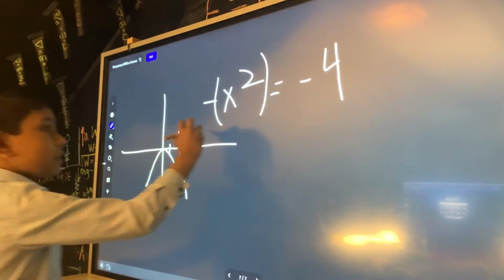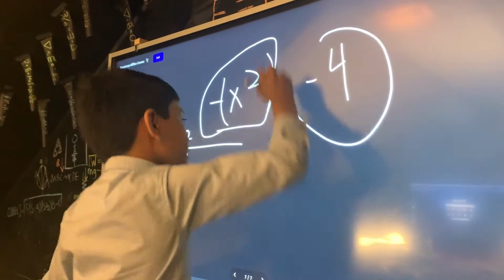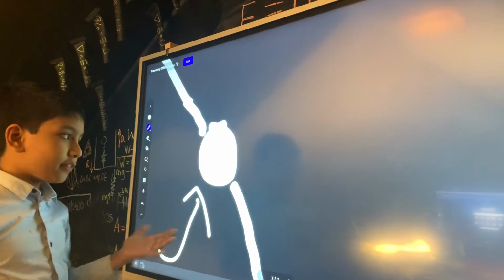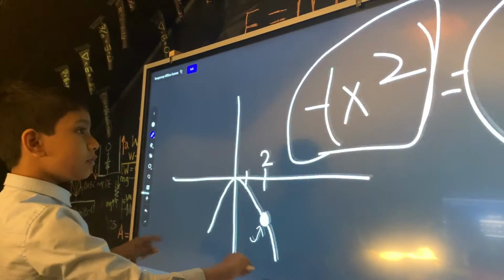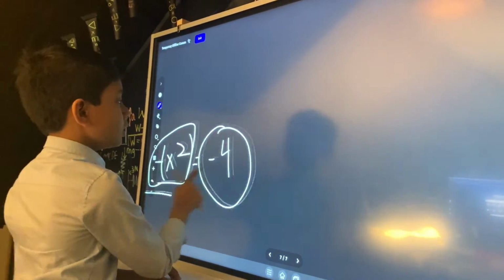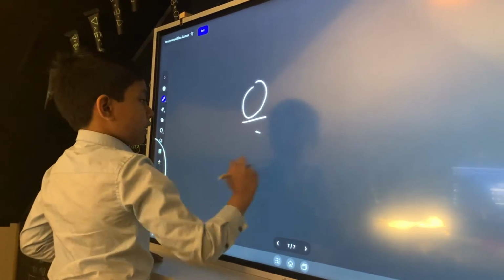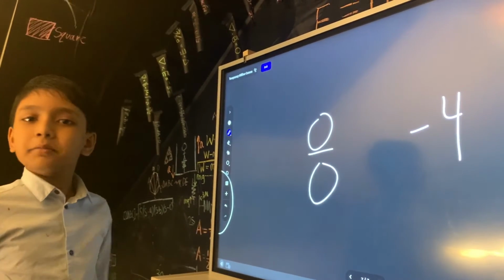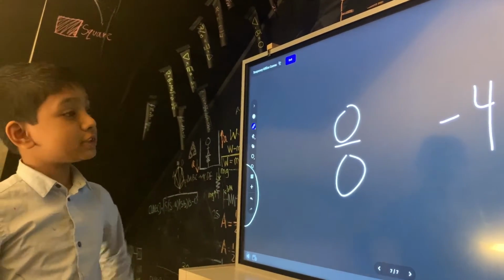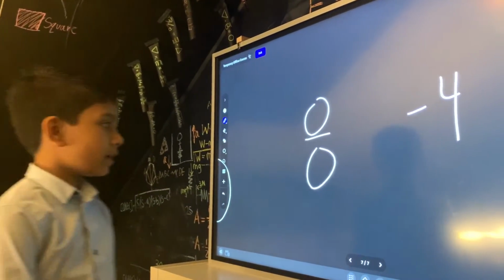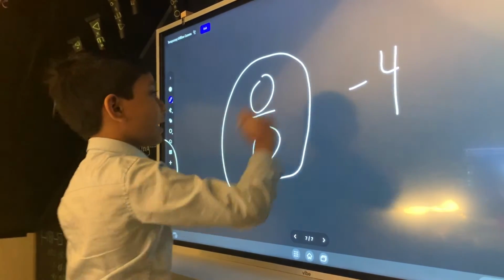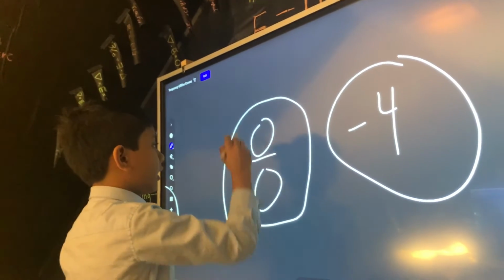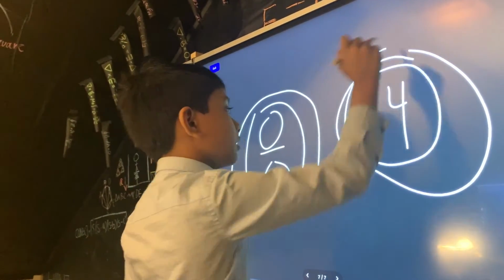So minus x squared is negative 4, an actual physical value. Then why did we get 0 over 0 for one and negative 4 for the other when they look so similar? You might even say, Professor Sabrina, you just copied the same graph twice to get the different graph. How do they have different answers, undefined and defined?